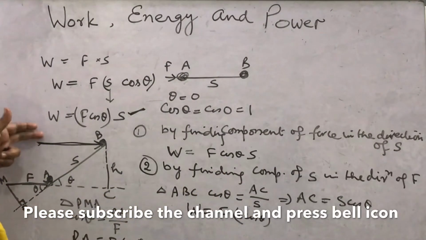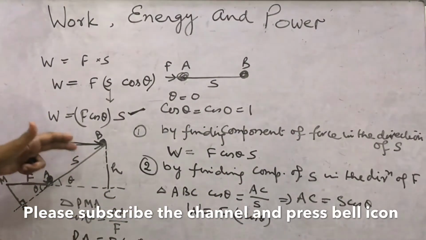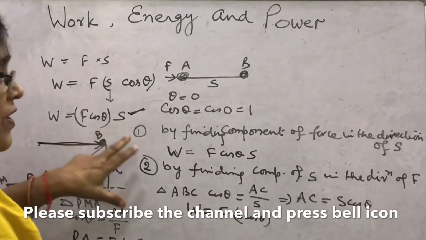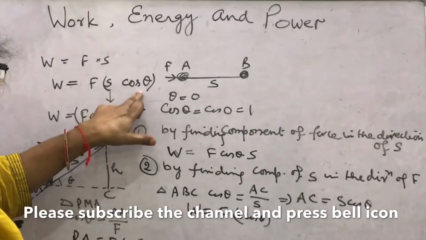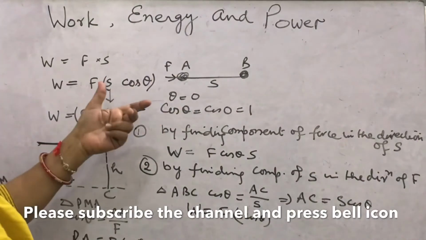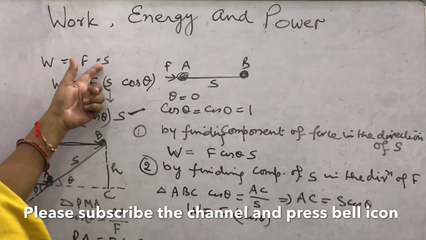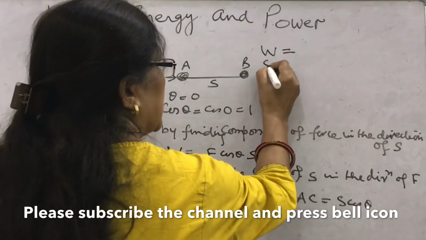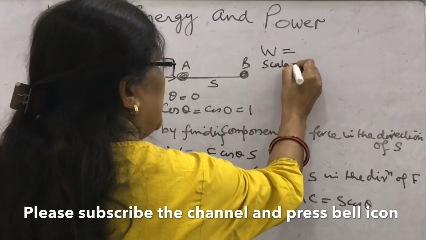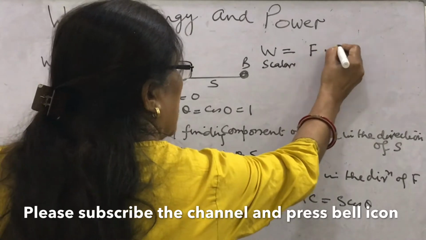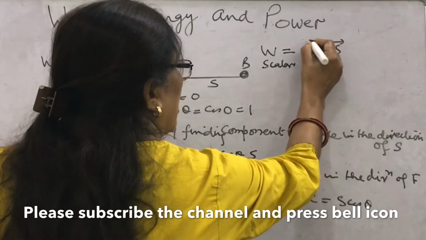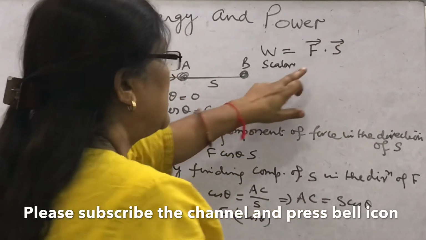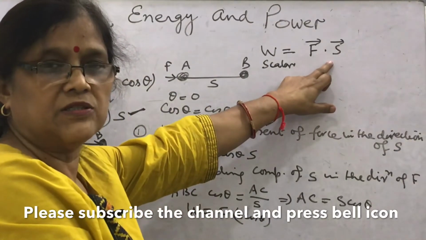So in general, what is the formula for work? F s cos theta. What you have learned, F into S. It is not written like this. Actually, work is a scalar quantity and you should write it as a scalar product of force and displacement vectors.